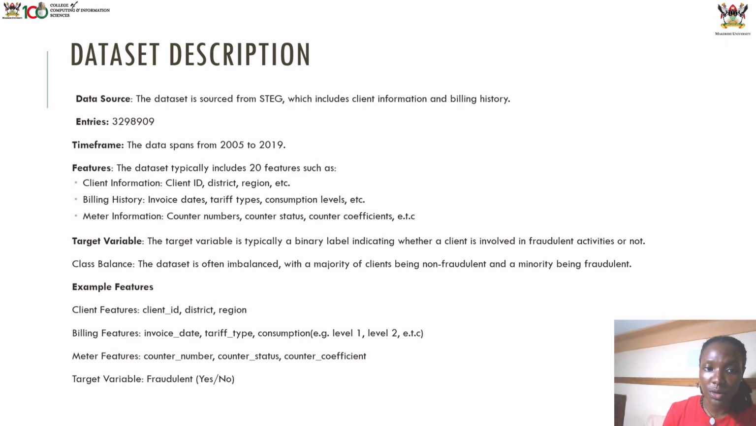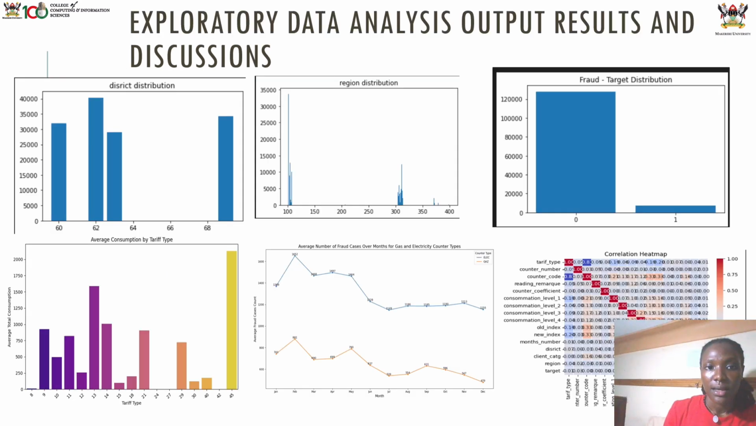fraud and non-fraud cases. So we went on and did an exploratory data analysis on the data after cleaning it, and we were able to come up with these visualizations to help us fully understand the data that we were working with, and we could see that we had an imbalanced data set with very few fraud cases and many non-fraud cases. We're able to see the distribution by region, by district, and even the tariff types.